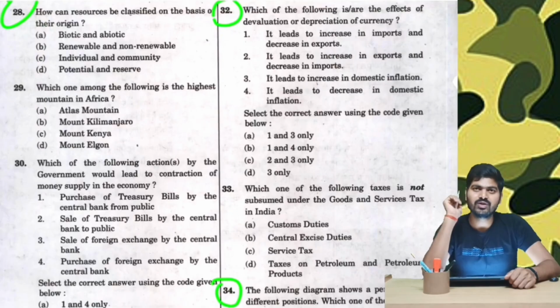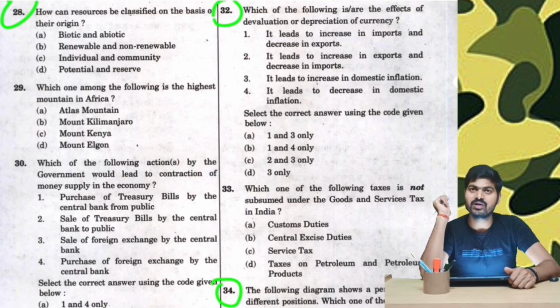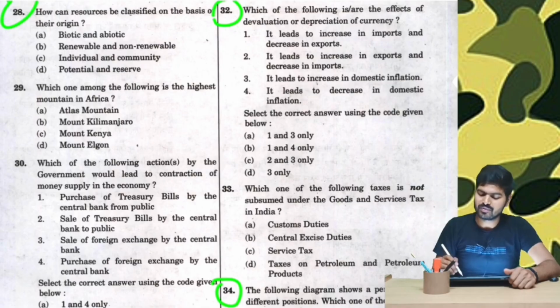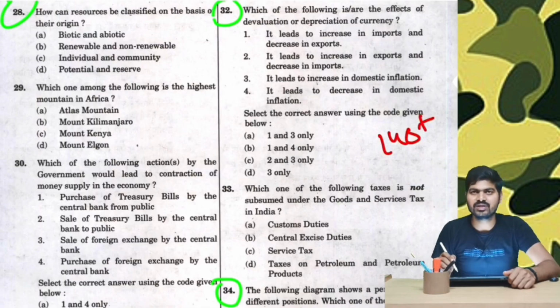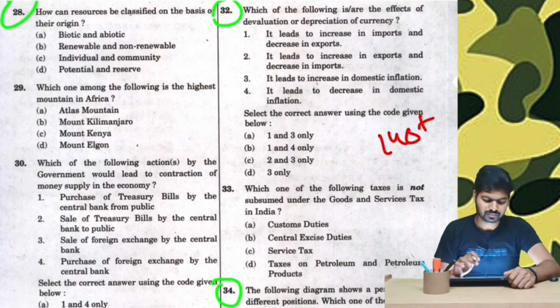Why am I emphasizing so much on this basic common sense? Because this is how we are going to solve this CDS paper, and I am going to get you above 140 marks in this paper with basic common sense. This is how I cleared my examination or any exam, IQ.